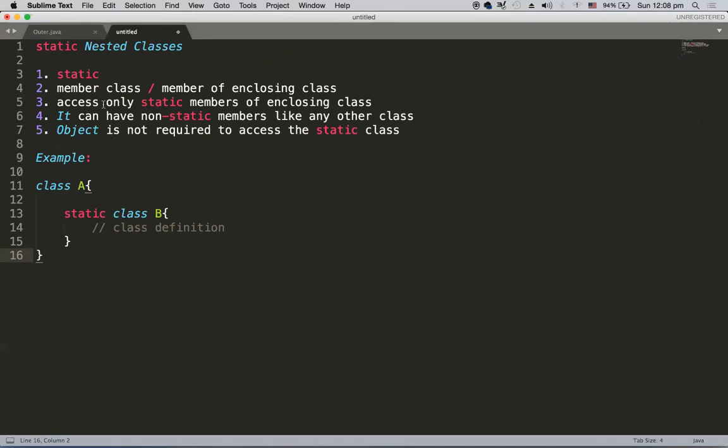Whenever a static nested class is there, it has a limitation of accessing non-static members, and that's why objects are required. We can access them indirectly with objects, and if you make everything in the static nested class static, then no object is required to access those members, because static doesn't exist in the object context, right?